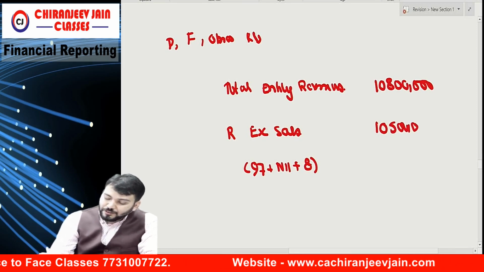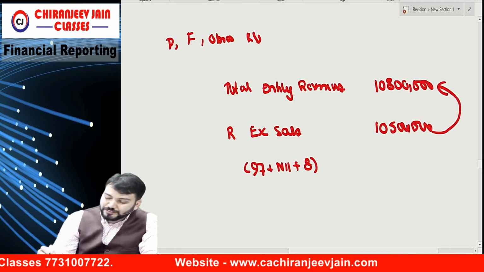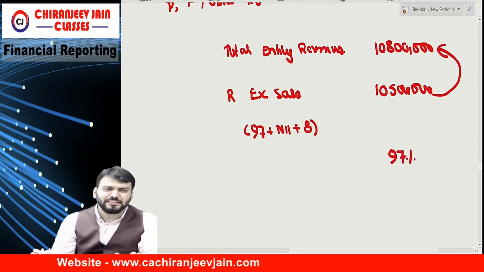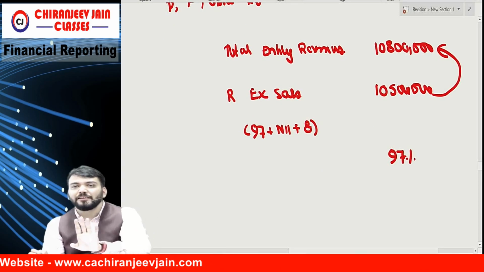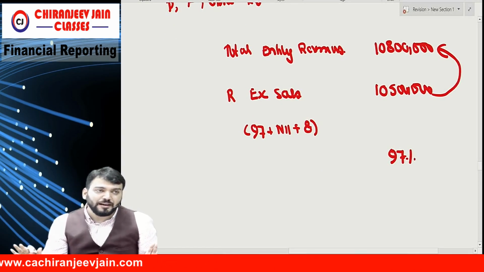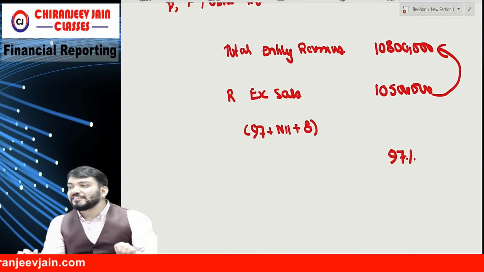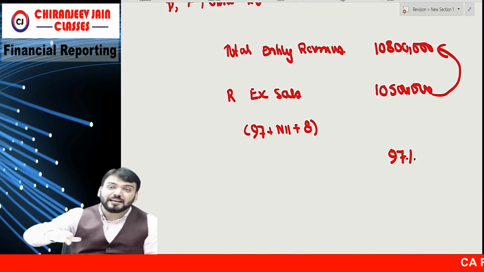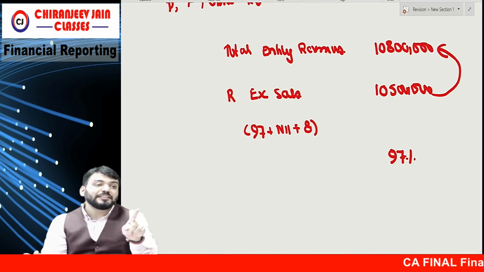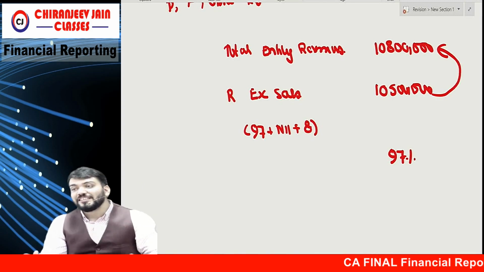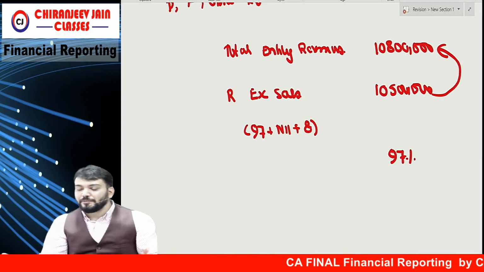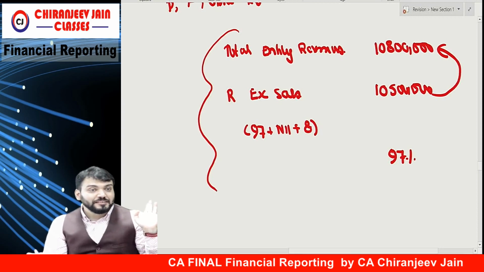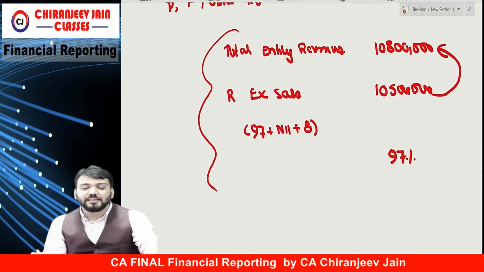105 lakh. Which is how much percentage of this? 97%. It means that criteria is satisfied, so no additional segment is required. But suppose this is less than what? 75%, then we'll include some other segment until this criteria reaches either equal to or more than 75% of the entity's revenue. This you are also supposed to check and write down in the exam.